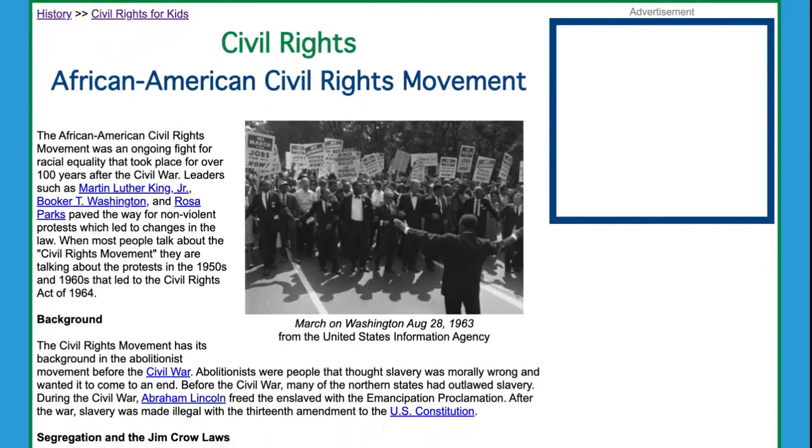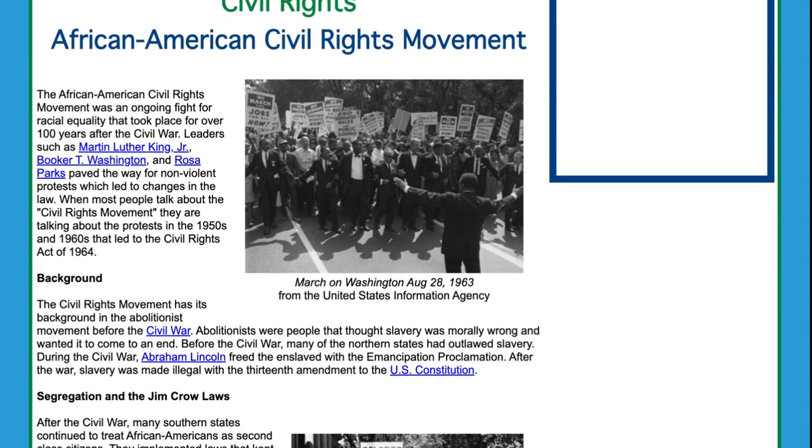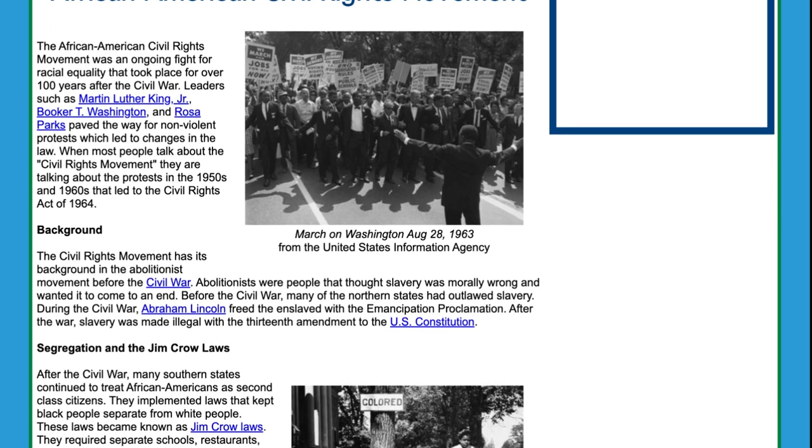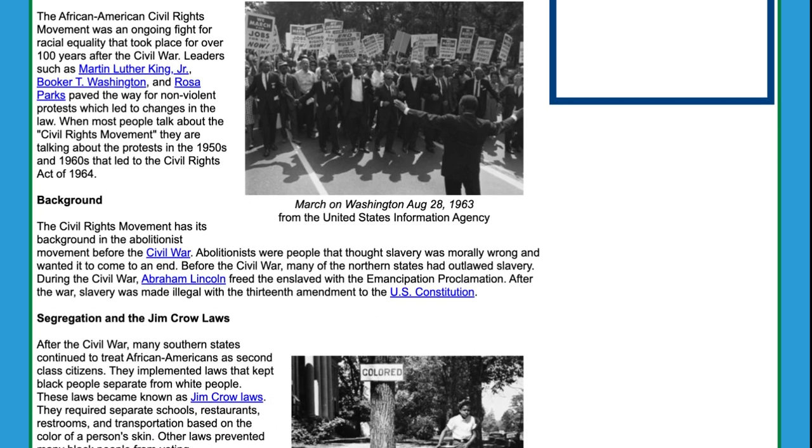Civil Rights, African American Civil Rights Movement. The African American Civil Rights Movement was an ongoing fight for racial equality that took place for over 100 years after the Civil War. Leaders such as Martin Luther King Jr., Booker T. Washington, and Rosa Parks paved the way for nonviolent protests which led to changes in the law.